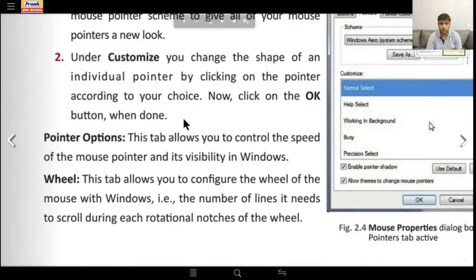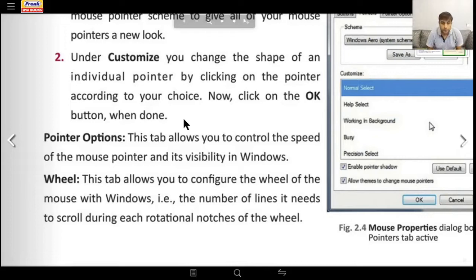Under the customize, you can change the shape of an individual pointer also, by clicking on the pointer according to your choice. Now when done, once you have selected, you remember you have to click the OK button at the bottom of the box. In figure number 2.4 you see right at the bottom there are 3 buttons: OK, cancel and apply. First you have to click the apply button, then you have to click the OK button. Apply means you are telling the computer to apply the change. Okay, use this change.